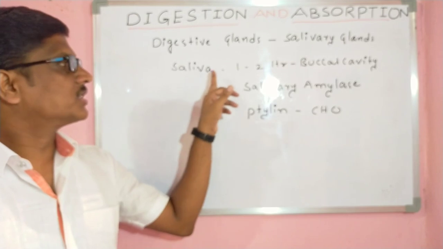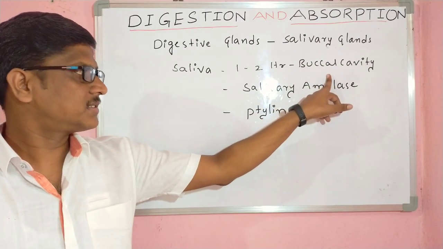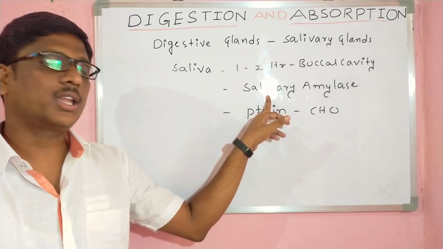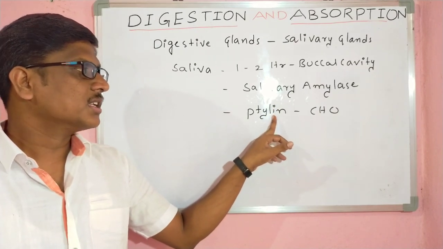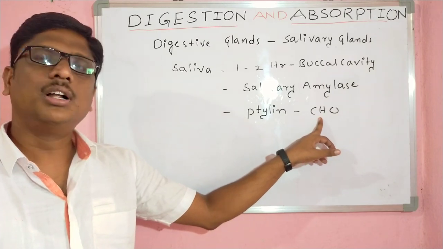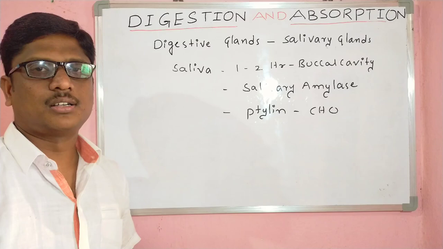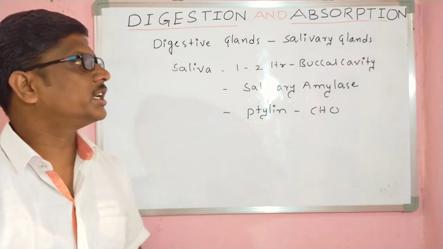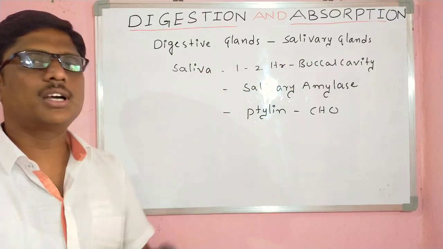Generally 1 to 2 liters of saliva is released into the buccal cavity, and it contains the specific enzyme salivary amylase, also called ptyalin. This ptyalin helps in the digestion of carbohydrates. Actually, digestion occurs in the entire alimentary canal, but it is initiated inside the buccal cavity, especially by the secretions of the salivary glands, the saliva.